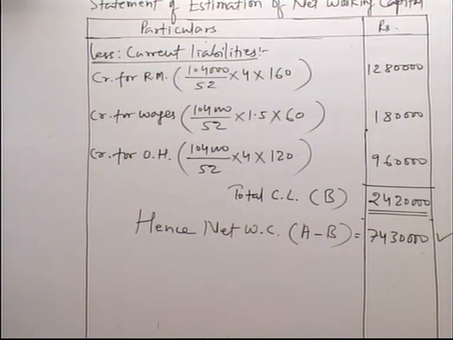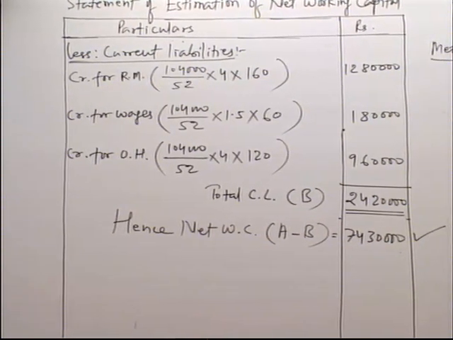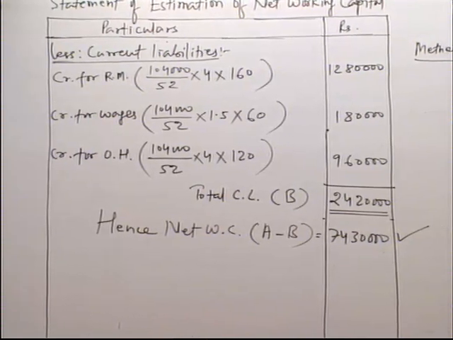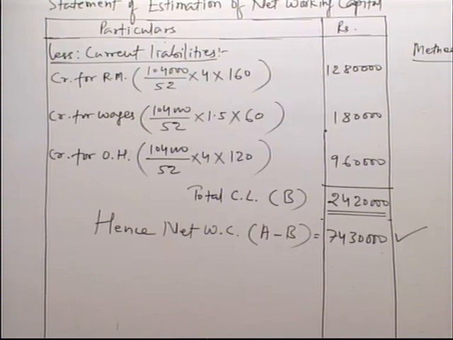Now the students may ask if they have any doubt. In this sum, we have done the calculation on the basis of annual production of 1,04,000 units, as I said earlier.